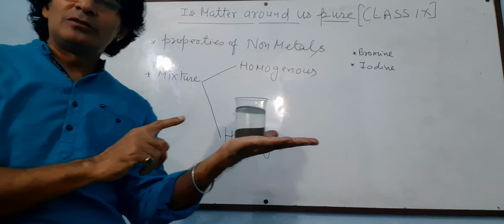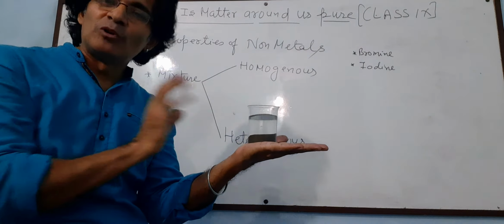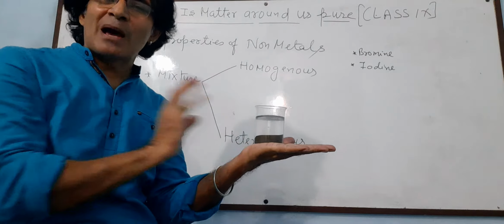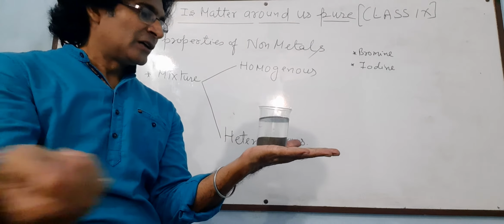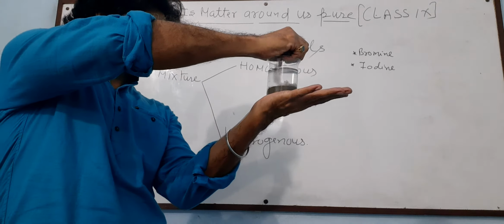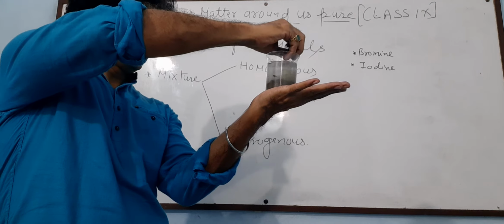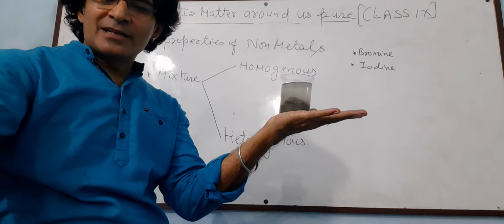Now what will I do? I will add something more into it. I am adding pebbles into it. Look at this. I have added some pebbles into it.